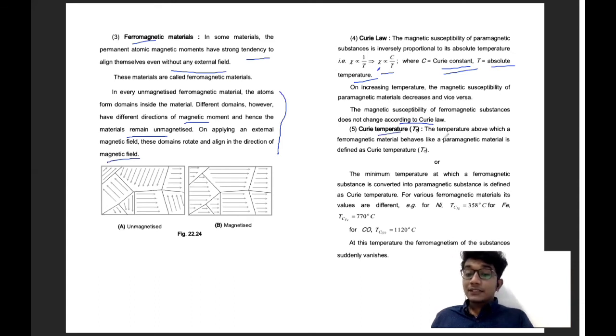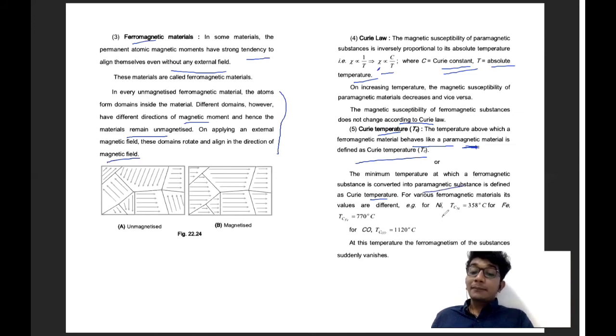Next is Curie temperature. The temperature above which a ferromagnetic material behaves like a paramagnetic material is defined as Curie temperature. As I told you, susceptibility decreases with temperature, so at a particular temperature the ferromagnetic material behaves as a paramagnetic material. We can also define it as the minimum temperature at which a ferromagnetic substance is converted into a paramagnetic substance.